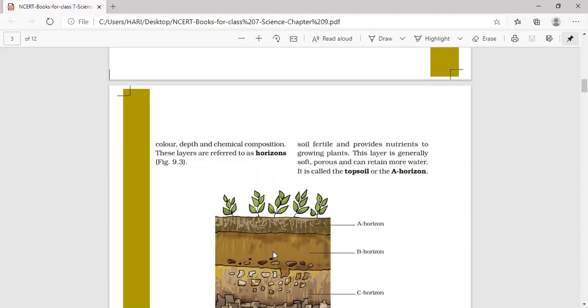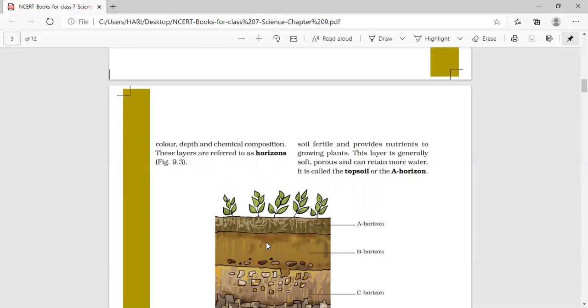And in the last video itself, I explained that humus adds nutrients to the soil. The soil which contains more humus is considered to be more fertile. So the uppermost layer of the soil contains more humus, which means this layer is more fertile and the plants grow well in this soil as it provides nutrients to the growing plants. This layer is generally soft and porous.